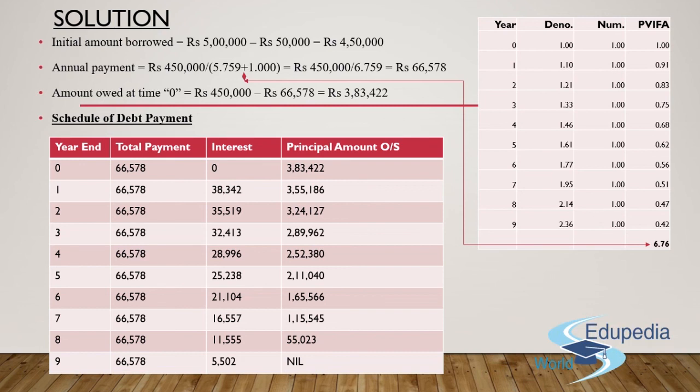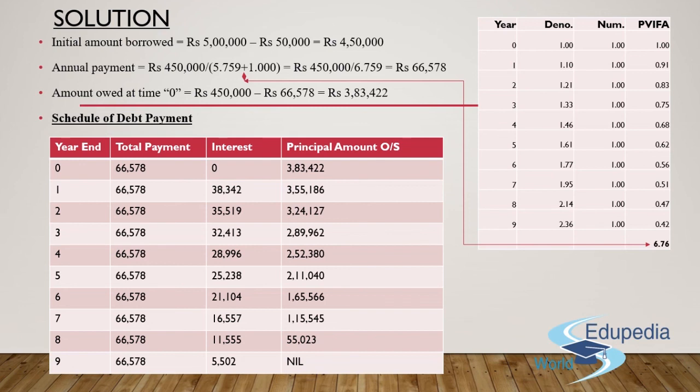Now, coming to year end 1. This is the time when I have to charge interest. Why? Because I've already taken up the loan at the beginning of the year. Now it's year end, so interest will be charged on it. And since in the question it has been mentioned that the bank will be providing us the loan at 10% interest rate.